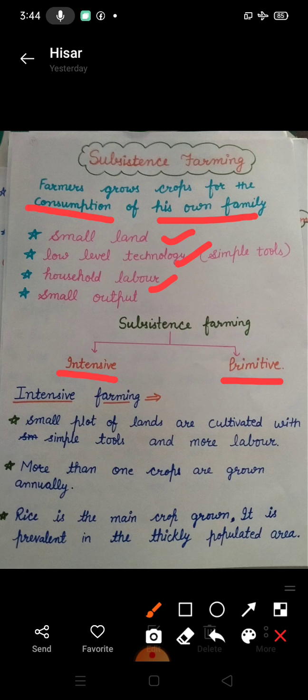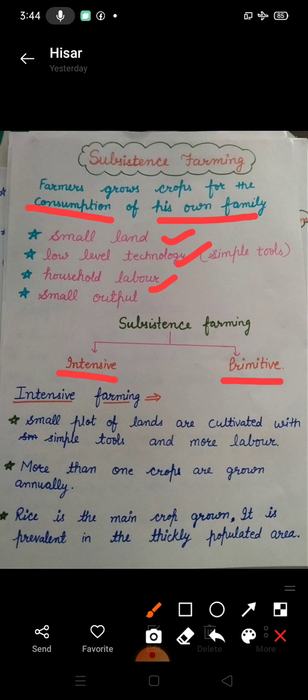This type of farming is practiced in densely populated areas, especially in the developing countries. Food crops are grown in small plots of land to meet large demand of food.